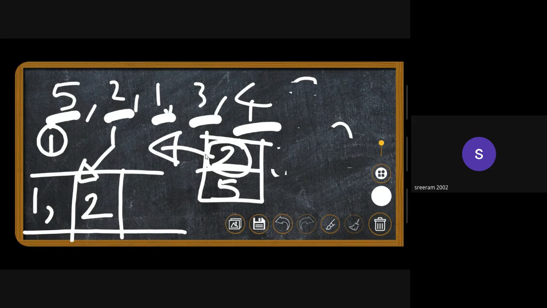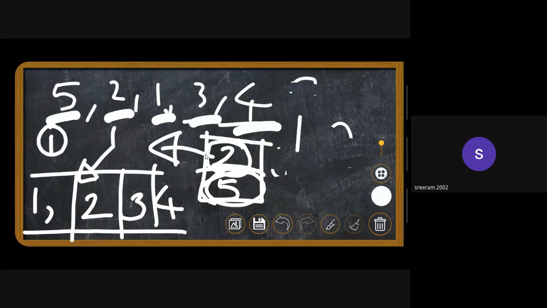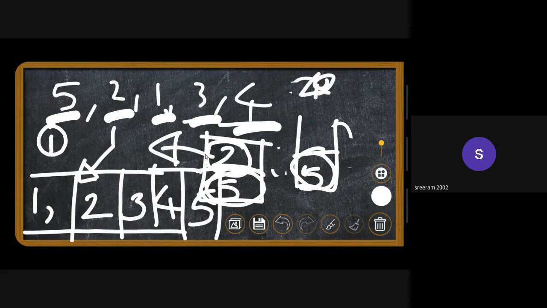Right. Now we're expecting 3. We have 3. We're expecting 4. We have 4. At the end of the array, we see that we have 5 right here. Only the element 5 is there afterwards. So in this case, we can obviously pop 5 out and then append it into our existing queue to make it sorted. So this is an acceptable case.